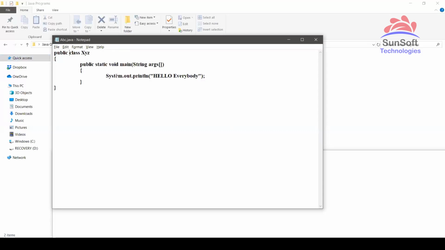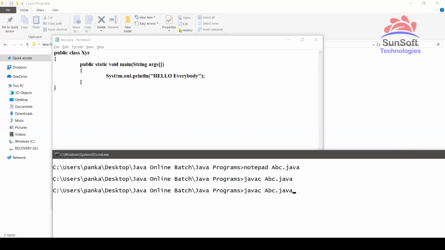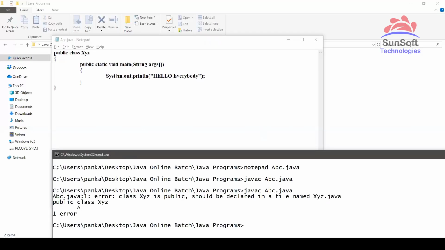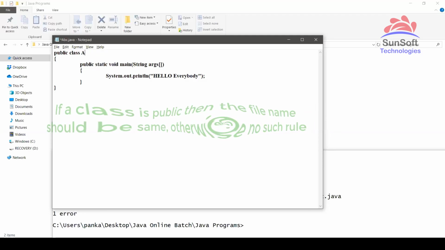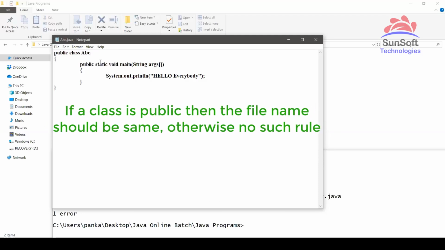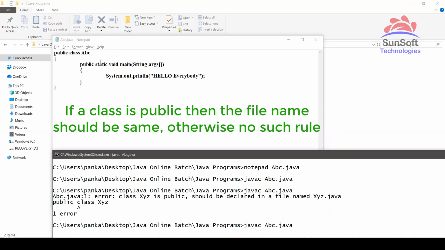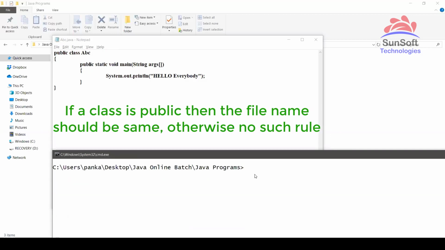Now check, after making it public, if I try to compile this code, error will come. Class xyz is public, should be declared in a file named xyz.java. So it should be inside xyz.java. So I have to come here. It is saying that class is public, so as class name is xyz, you have to save this program inside xyz.java. Then only it will work. As here the file name is ABC, let me change it to XYZ. Now see, it is working.